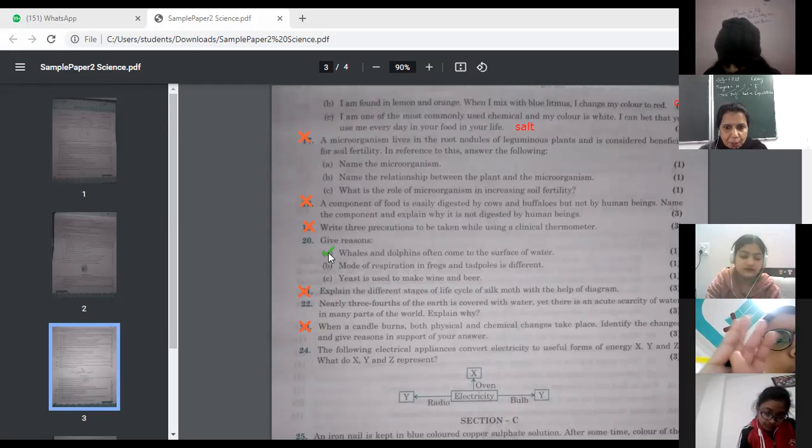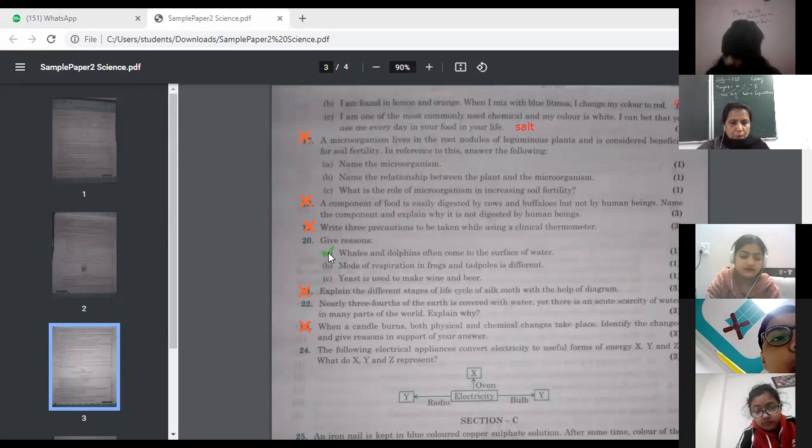Mode of respiration in frog and tadpole is different. Give reason. You know how frog develops? The eggs are there. Eggs change into tadpole. Then tadpole changes into frog. Ma'am, tadpole has gills, and frog also has gills, and it can take oxygen from its skin.